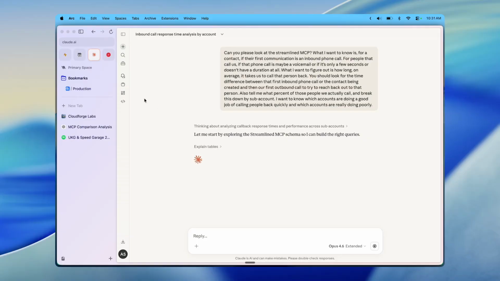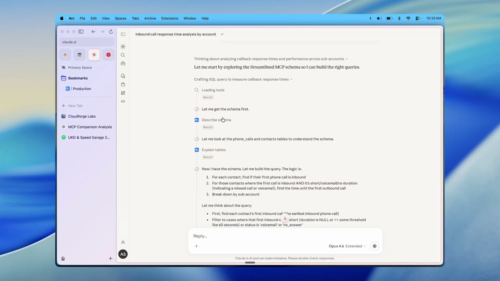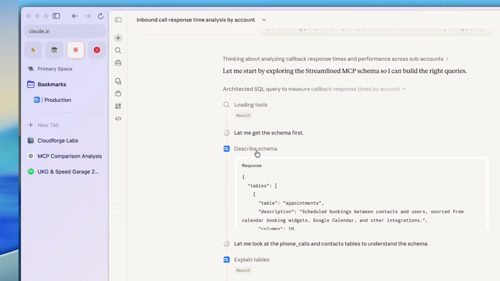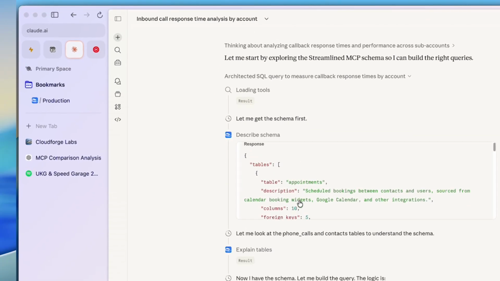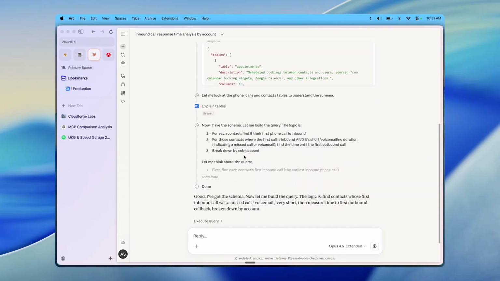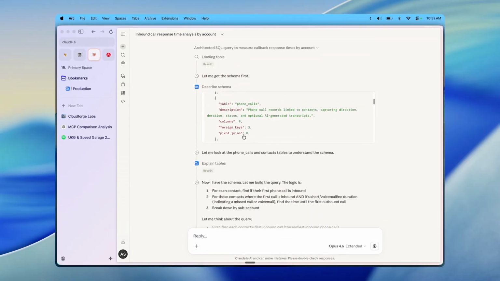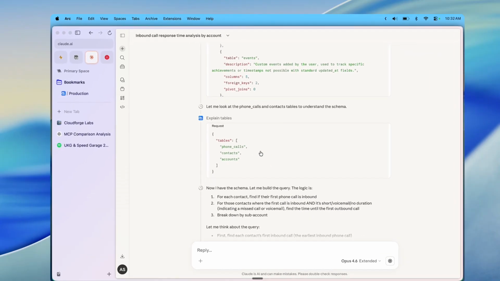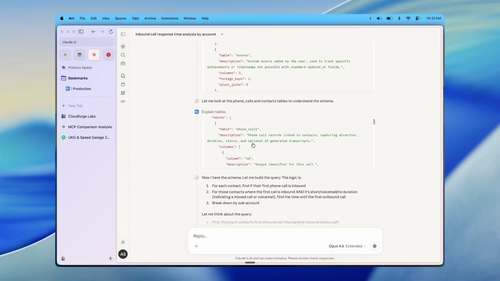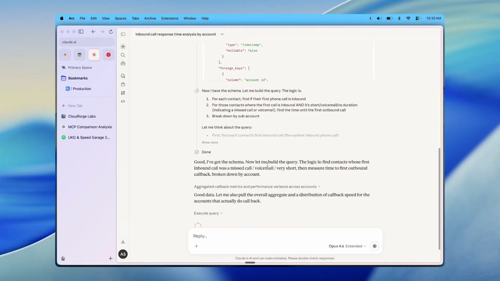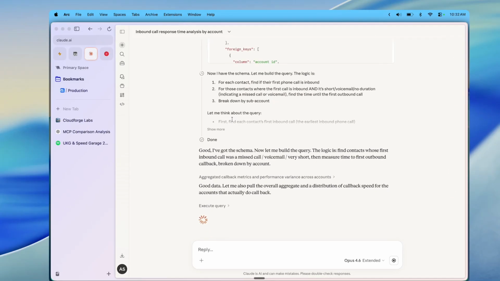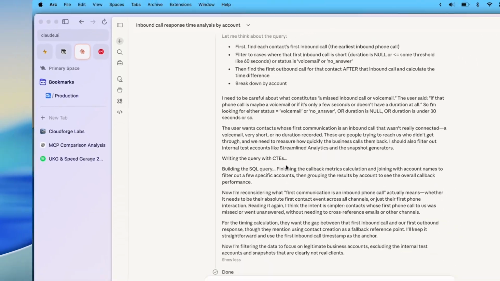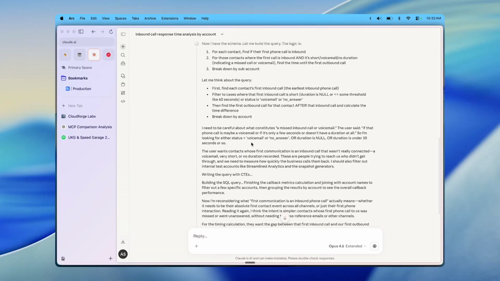So right now it's thinking. And just to look at this reasoning, this is its internal process. So it's getting the schema, and this is what that looks like. We have all the tables available in here: appointments, calendar groups, calendars, phone calls, events. And then it's going to ask to explain certain tables. So we want to see phone calls, contacts, and account tables. And then that'll return descriptions for all of these, along with the columns we have and optional values for enums, things like that. And then it's going to try to think about how to craft that query. Of course, you don't have to think about that. You can just say, here's what I want to know.